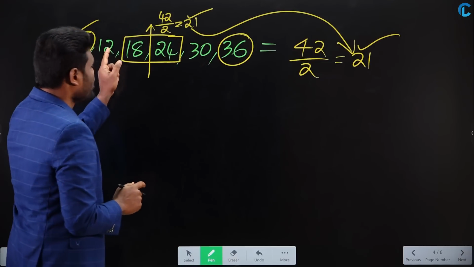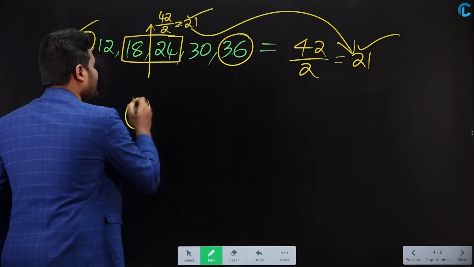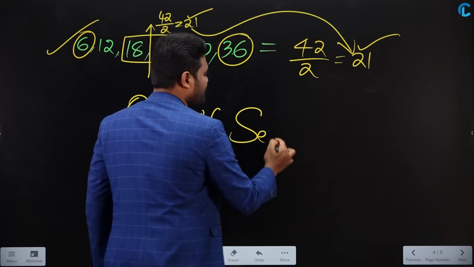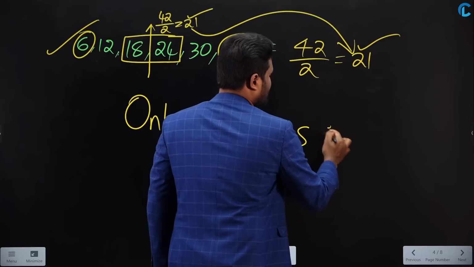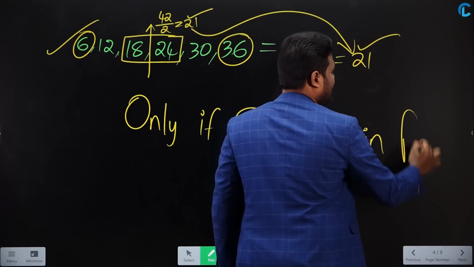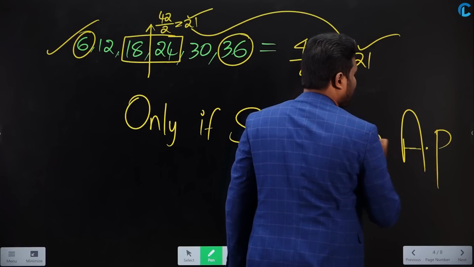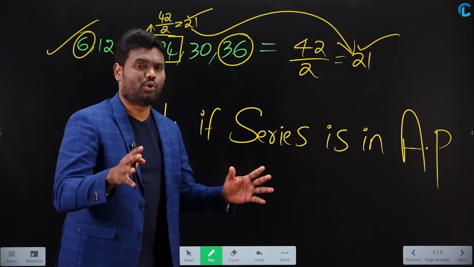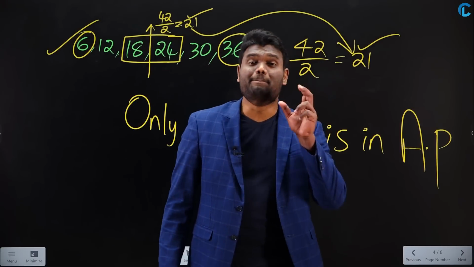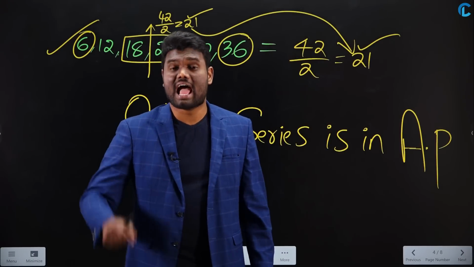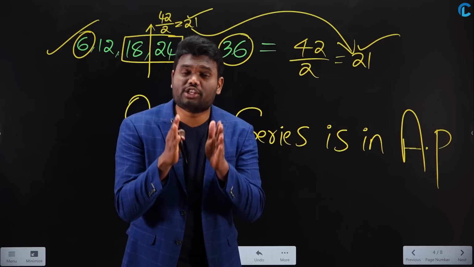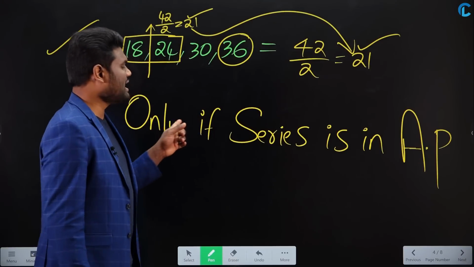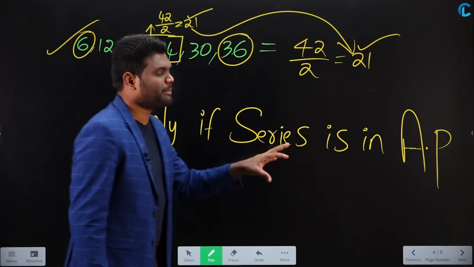And don't forget, you are going to calculate in this way only if the series is in AP. Only if the series is in AP. What do you mean by AP? Arithmetic progression. If the series is in arithmetic progression, only then you can say that average is nothing but middle term when you have odd number of terms, and average is nothing but average of middle two terms when you have even number of terms. When the series is in arithmetic progression. Already I told you what is meant by arithmetic progression.